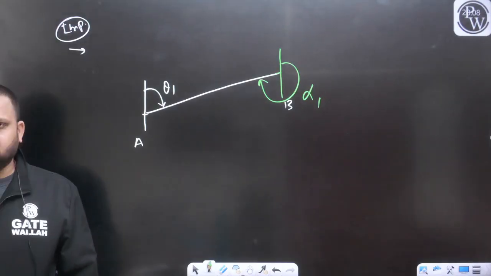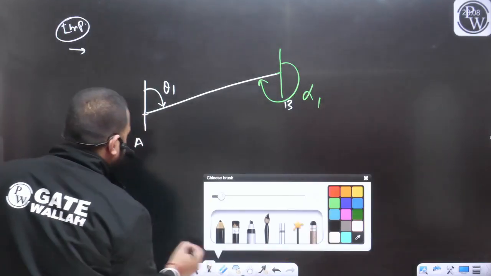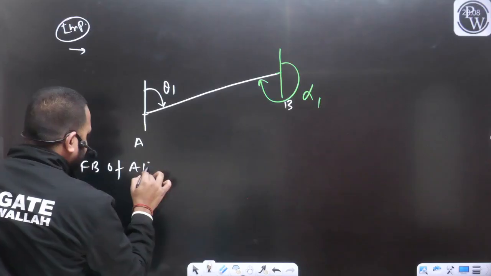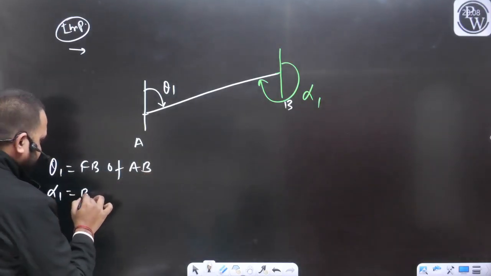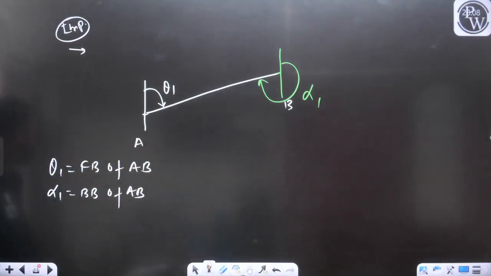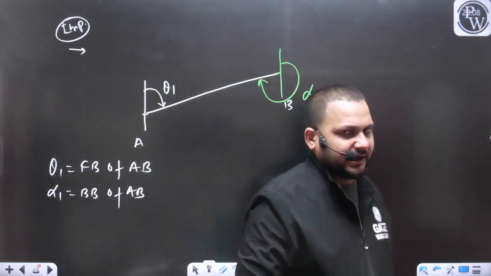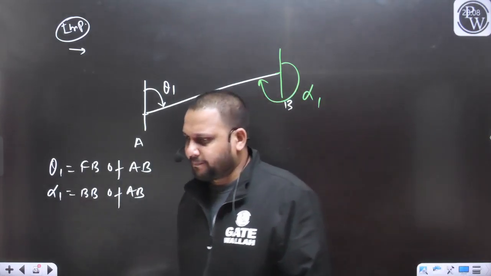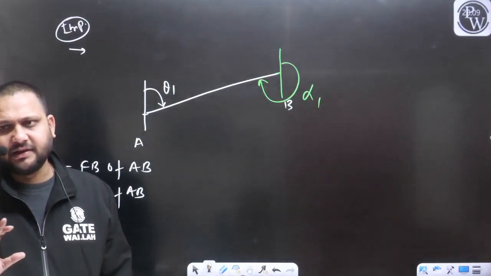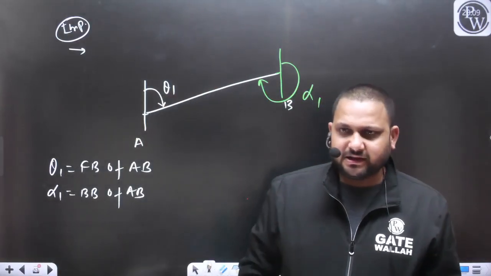So I can write here theta 1 is the fore bearing of line AB, and alpha 1 is the back bearing of line AB. Can I write like this? I think there is no problem with that, yes or no?